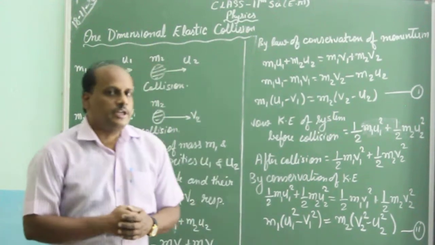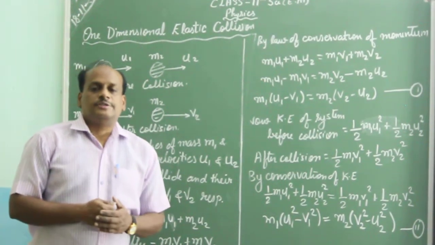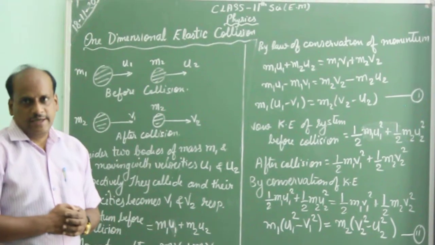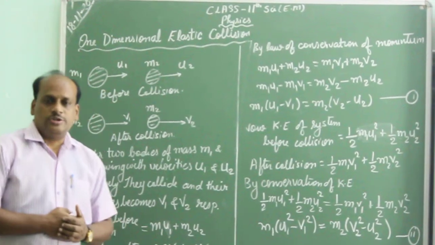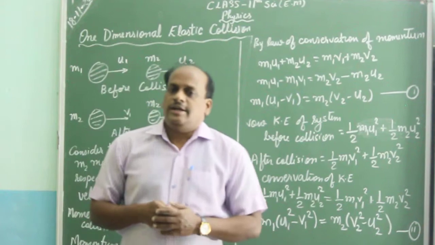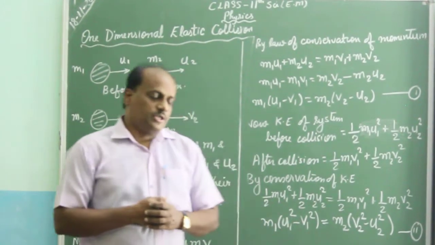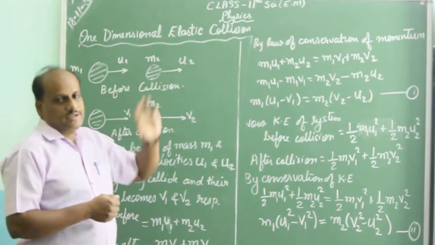So what is one-dimensional elastic collision? If the objects or bodies are moving in a straight line and if they collide, that is called one-dimensional collision. And if the momentum and kinetic energy of the system remain conserved, then it is called elastic collision.